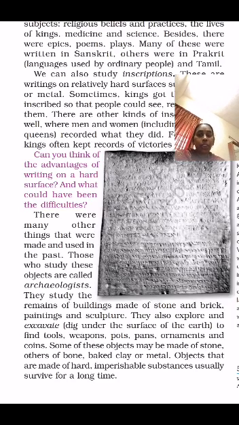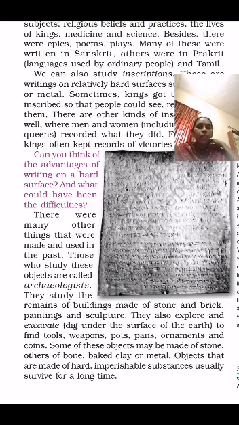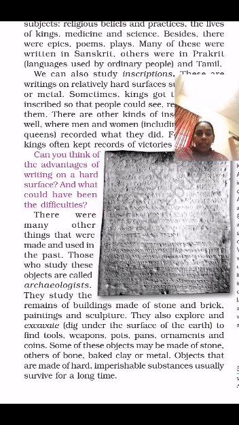The person who studies remains of buildings made of stone, brick and painting. Also they explore and excavate, dig under the surface of the earth. They dig and find tools, weapons, pots, pans, ornaments, how the people used them also. They can explain about that. They can find bones, metals, and all the materials by digging up the surface of the earth also.